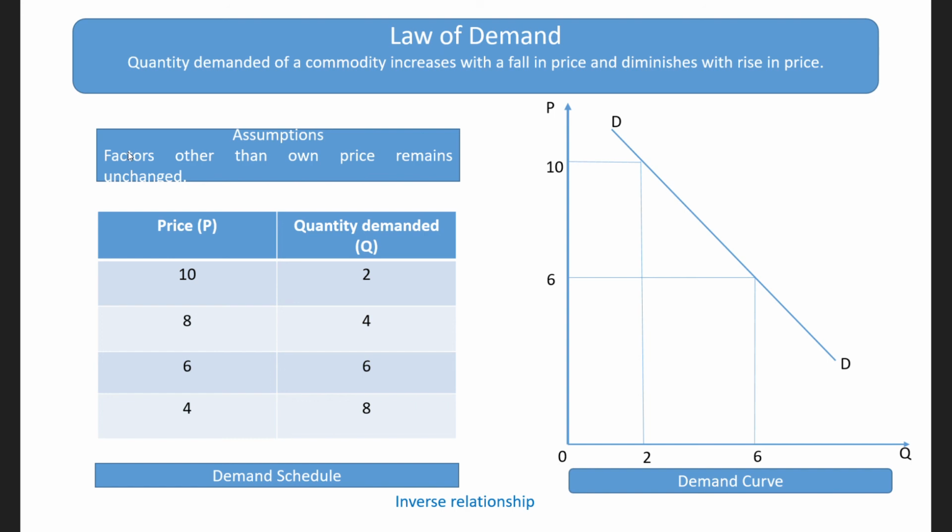In that case, even if there is a slight increase in the price of the commodity, he will not mind purchasing some extra units. Why? Because he now has extra income. So our assumptions always have to be maintained in order to observe this inverse relationship between the price of a commodity and its quantity demanded.